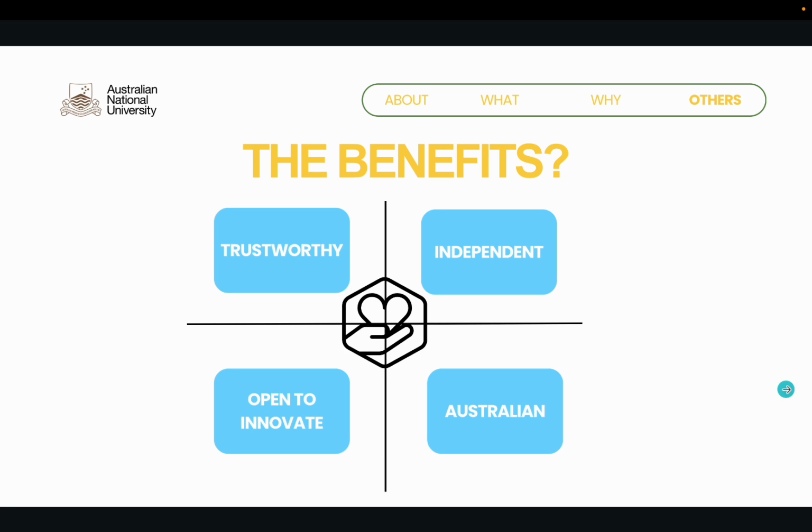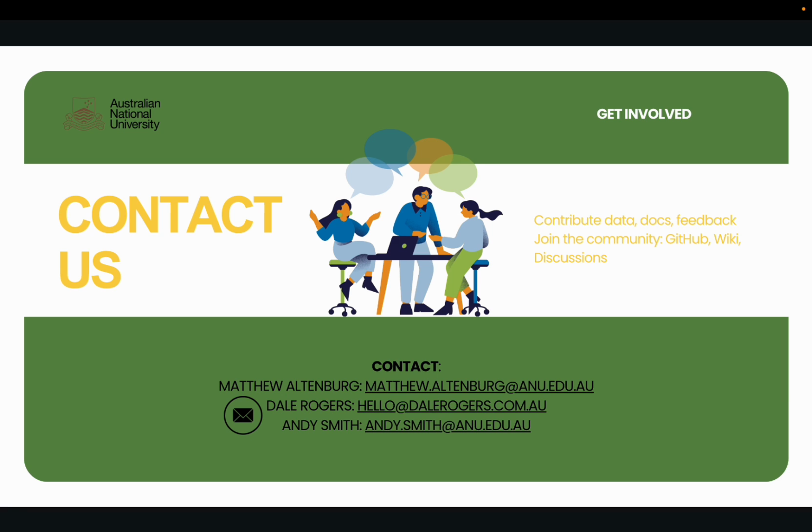What does this mean in practice? Well, we have more trust because the AI is open and auditable, more independence because we're not relying on overseas monopolies, and more innovation because Aussie researchers and industries can use it freely. This is JoeyLLM, Australia's sovereign AI future, and we'd love for you to be part of it.